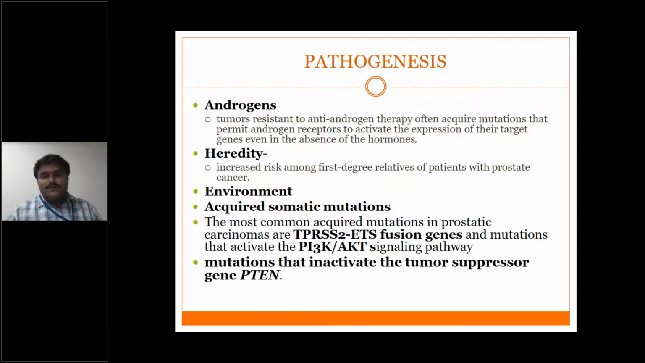There are two important mutations you should remember. One is the TMPRSS2-ETS fusion gene mutation, and another one is the phosphatidylinositol kinase AKT pathway. This AKT pathway will inactivate the tumor suppressor gene PTEN. Because of the inactivation of the tumor suppressor gene, the tumor cells will continuously proliferate, resulting in carcinoma.